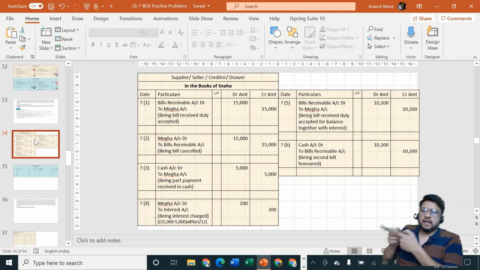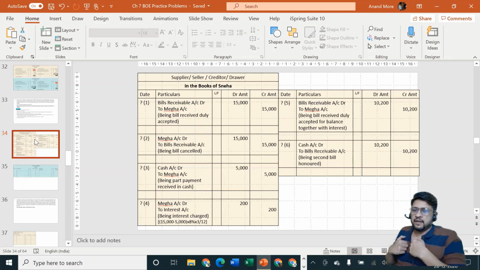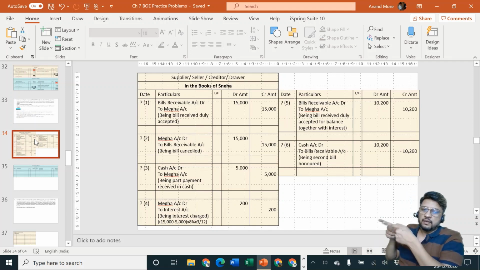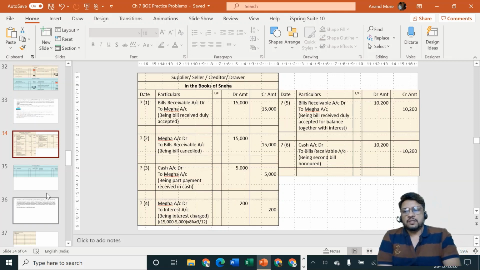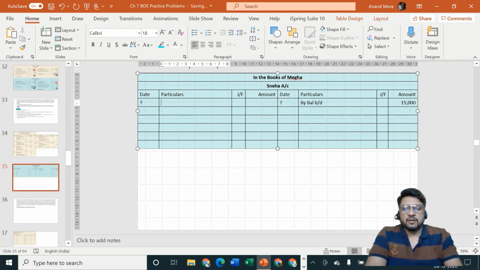So if Sneha is passing the entry bills receivable account debit to Megha account, Megha will pass the entry Sneha account debit to bills payable account. I repeat, if Sneha has passed the entry bills receivable account debit to Megha account, then Megha will pass the entry Sneha account debit to bills payable account. Sneha account debit side I'll specify to bills payable account. Amount is how much? 15,000.